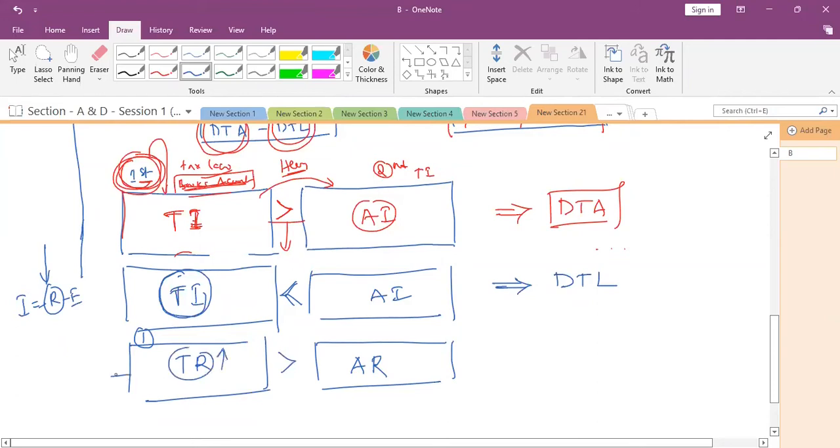So when taxable income is increased compared to the accounting income, what will happen? Deferred tax asset. In examination, they may not ask you income, they will ask case by case, tax revenue they will ask in that way.